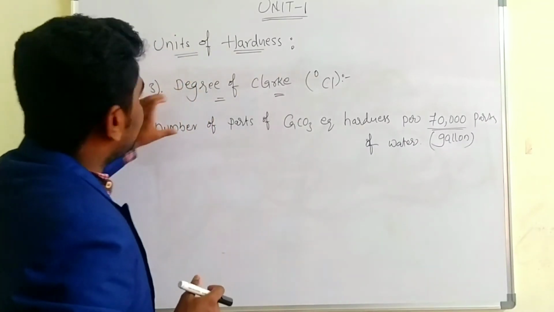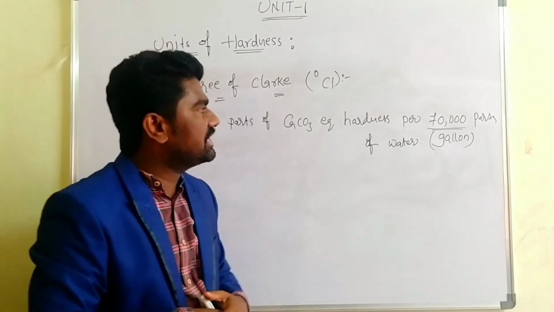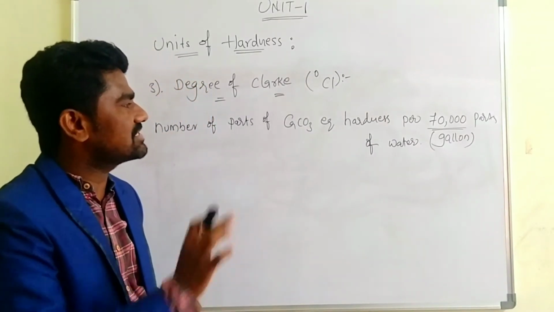Degree of Clark means the number of parts of calcium carbonate equivalent hardness per 70,000 parts of the water.